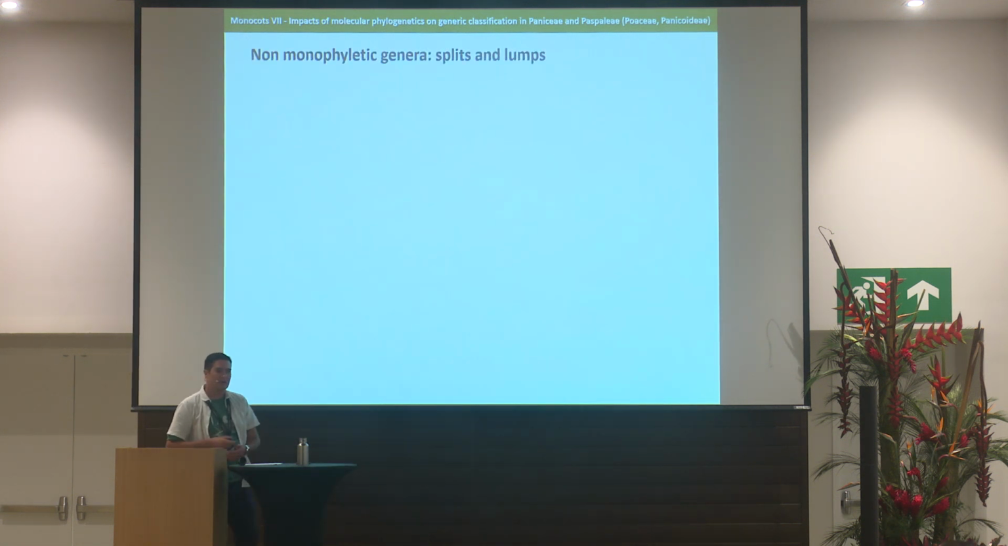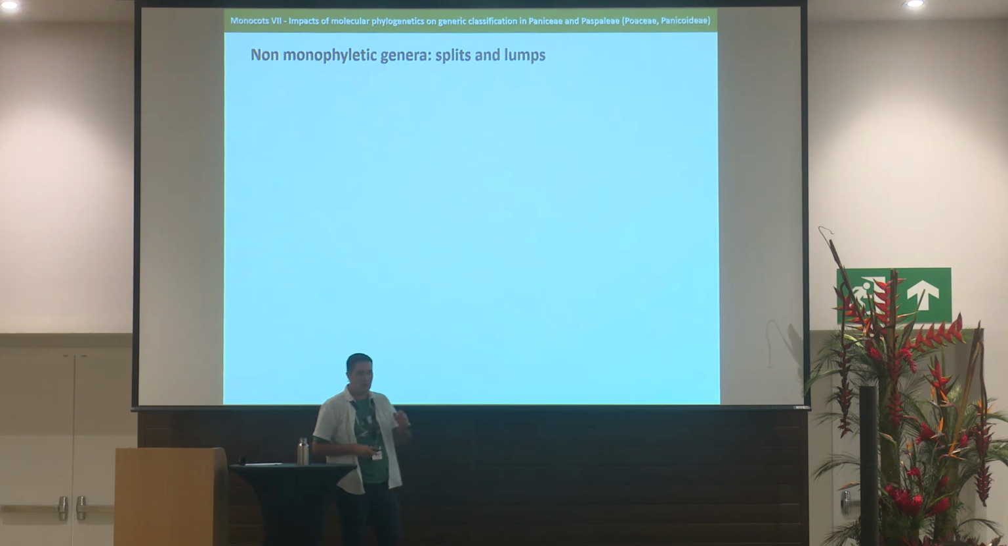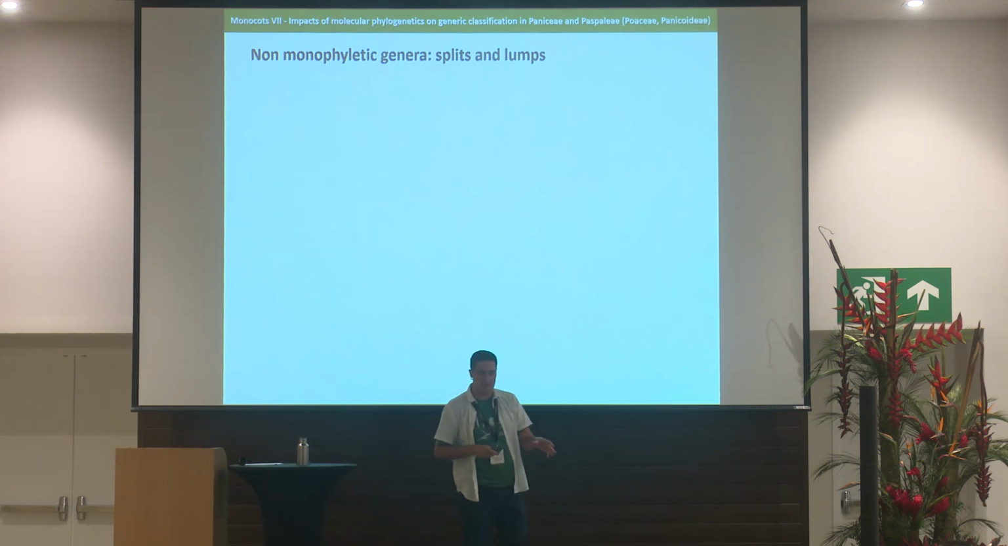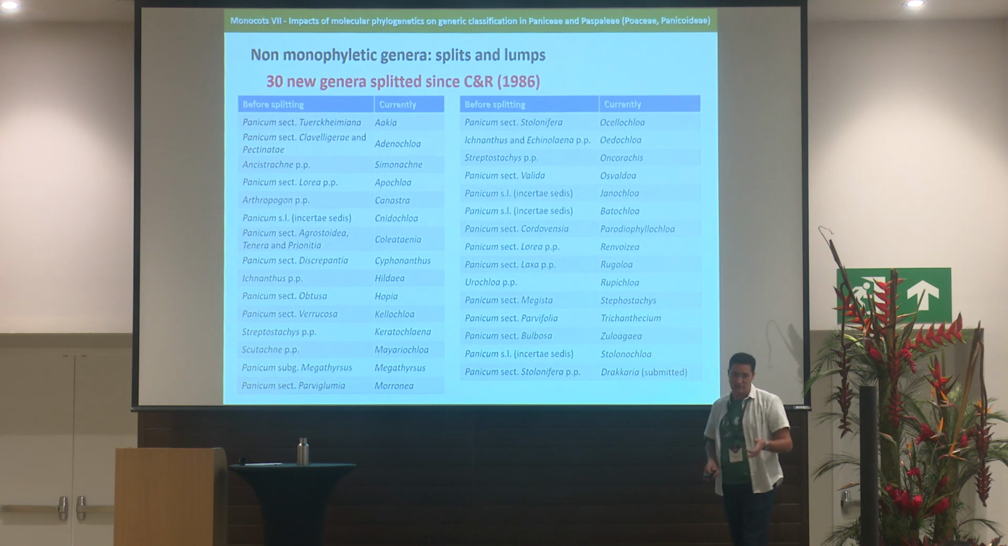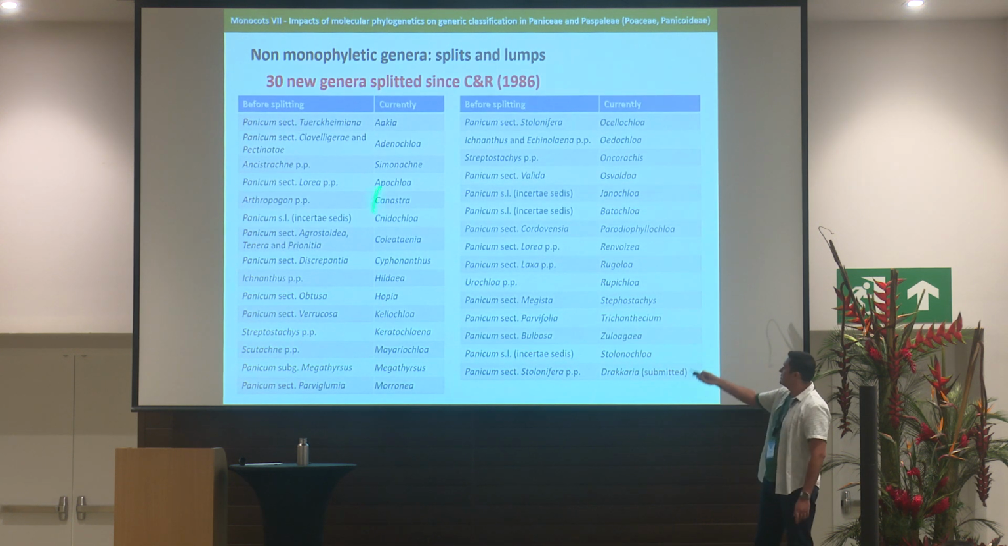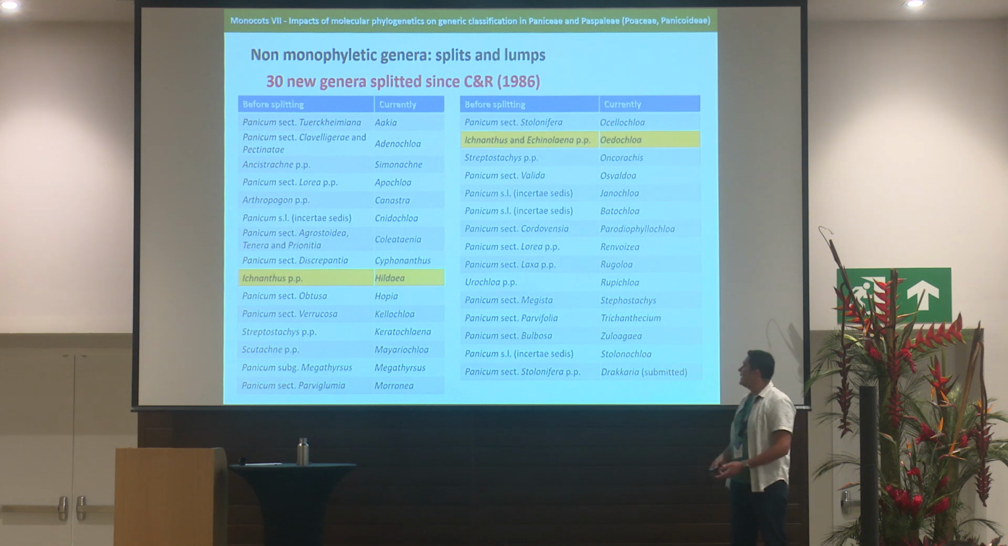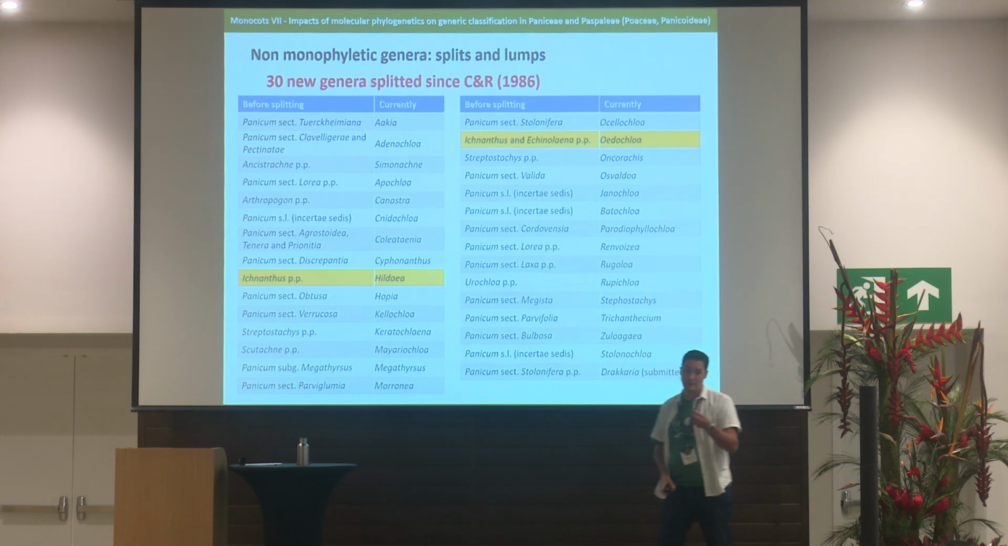So talking about the changes at the generic level, I'm going to start talking about the non-monophyletic genera and the splits and lumps. So 30 new genera were split since Genera Graminum. You can see here that the list is long. I'm going to exemplify that by talking about Echinolaena and Echinolina, which were genera that I studied during my master's.